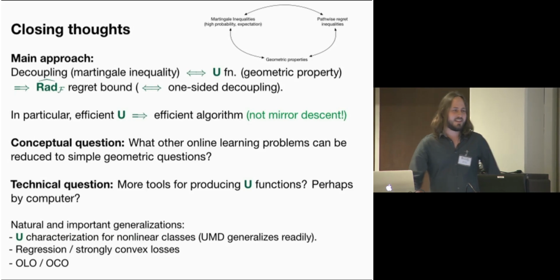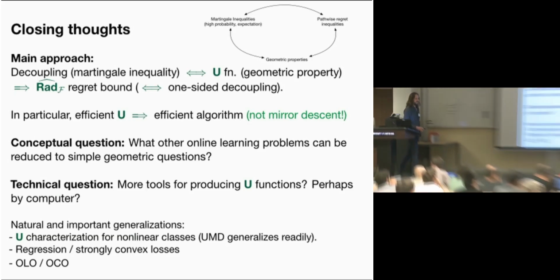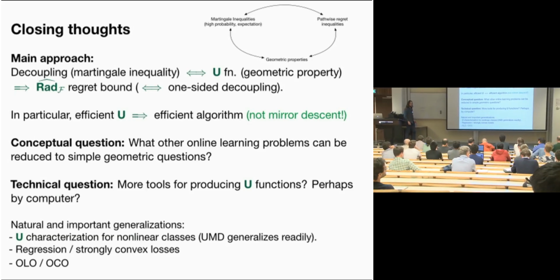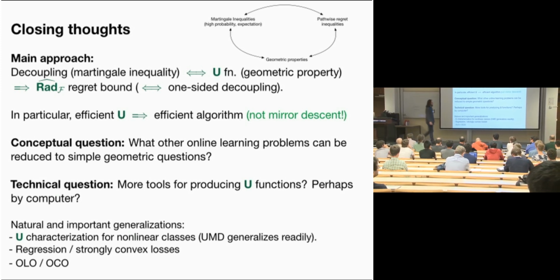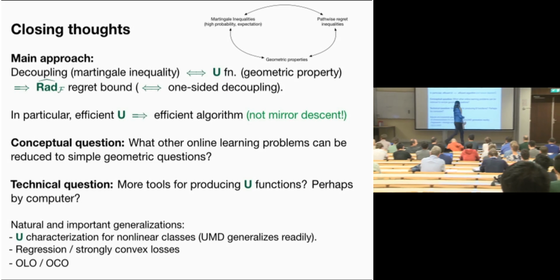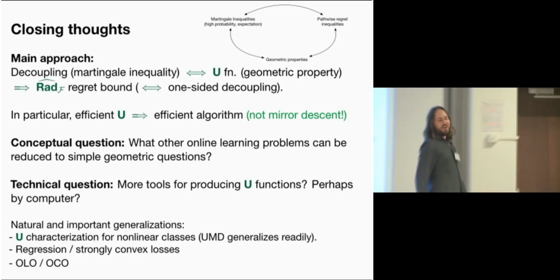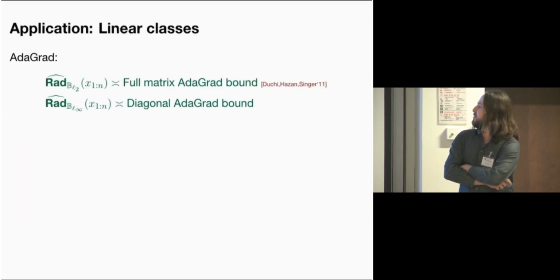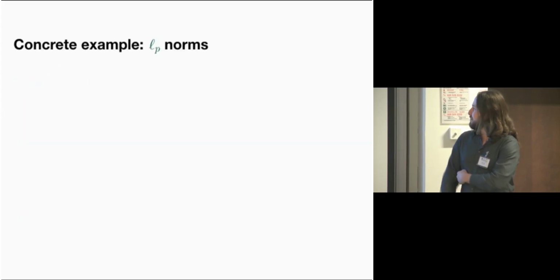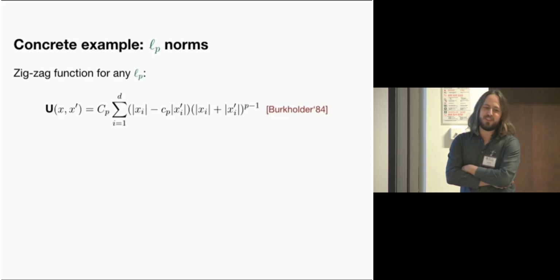Questions? Sebastian? Is there a principled way to think about the U function that you showed for the epigraph? Is it the Bregman of something? Where does it come from? Okay, so you mean the LP one I had on the previous slide? I don't really know the general principle for this one. Yeah, this would be interesting to think about.